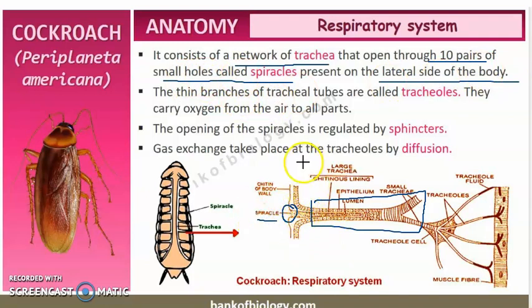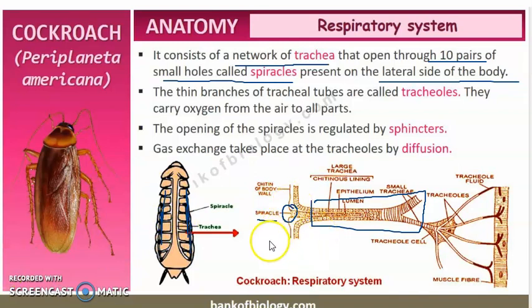So like that, there are 10 pairs of holes which will enter into the next part called the trachea. And where are these holes present? They are present on the lateral side, which means the side portion of the cockroach's body. Side means this is the lateral side, right? So this portion will contain the spiracles.